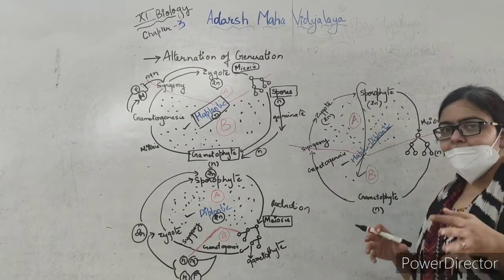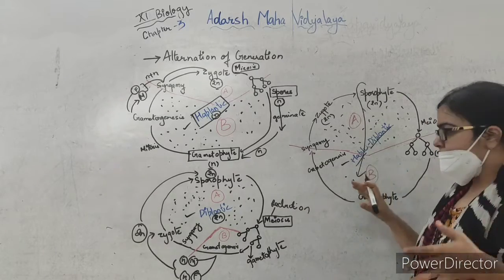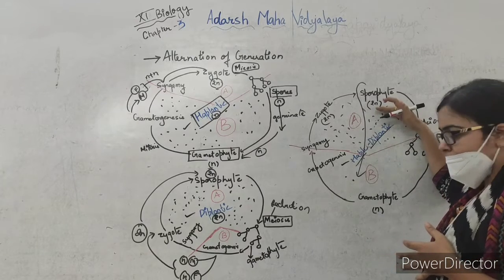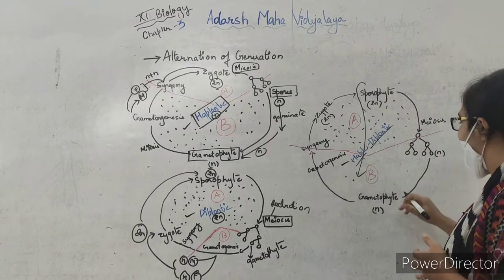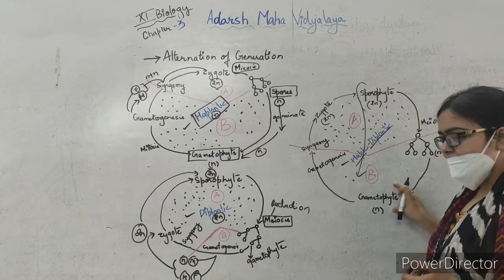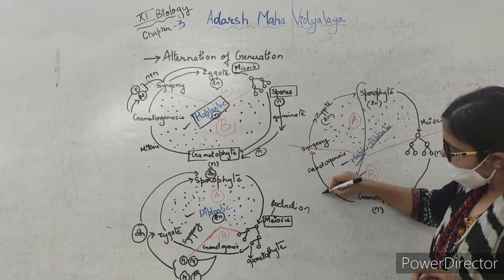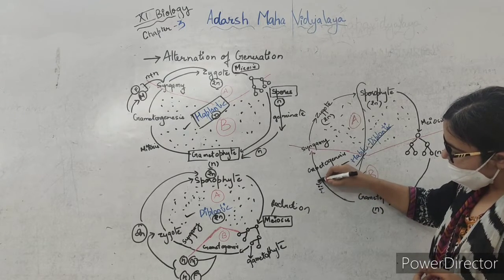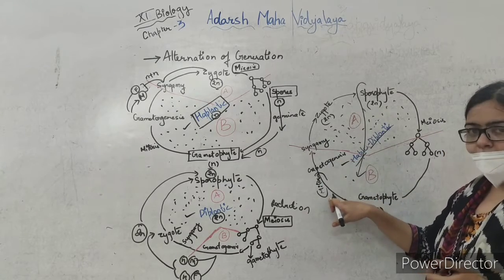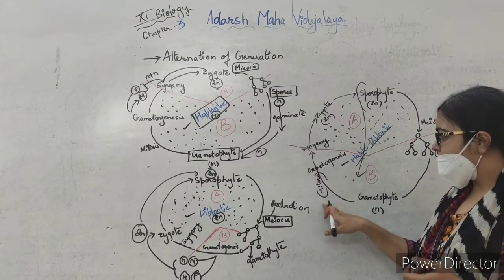Here we can say that for a particular time period in the life cycle of the plant you will see both the haploid stage as well as the diploid stage. So here we will start with the bryophyte. Suppose the main plant body is the gametophyte. Now gametogenesis will occur, and here we will see only mitosis because the plant body was haploid, so there was no reduction in the chromosome number. So we did the equational division, that is mitosis.